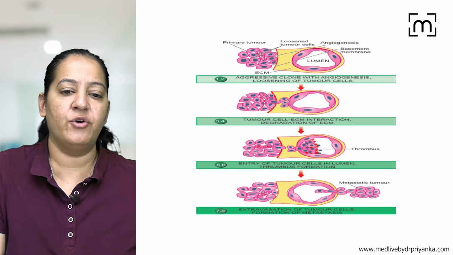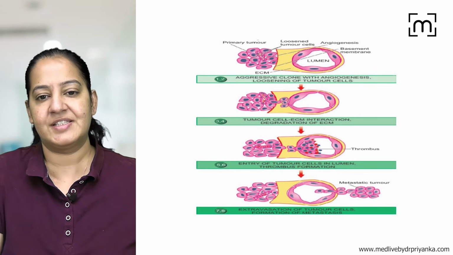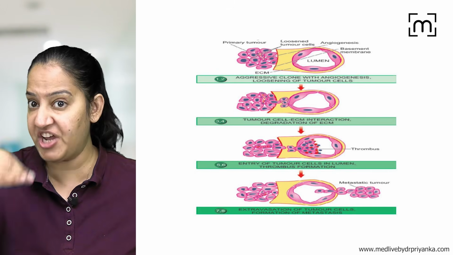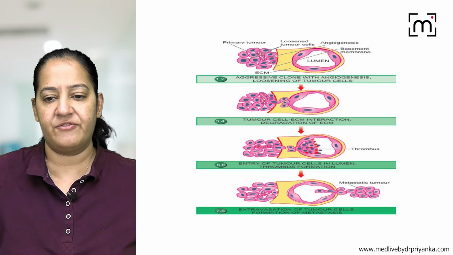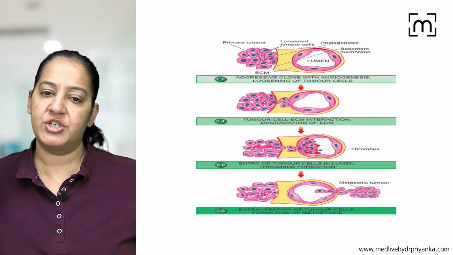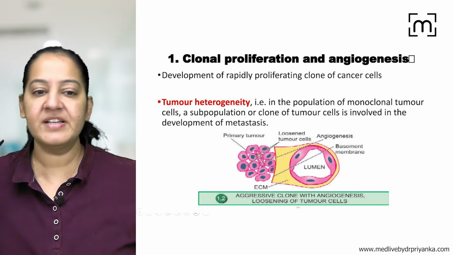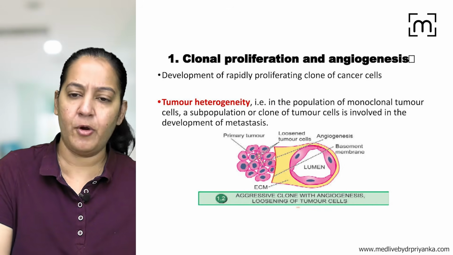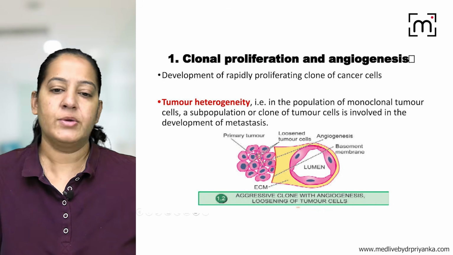Here 1, 2, 3, 4, 5, 6, 7, 8. Total 8 steps are shown, 2 steps in each diagram. You can see 4 diagrams in front of you, so 2 steps are shown in each of them. The first step is the clonal proliferation and angiogenesis. So can you see here?